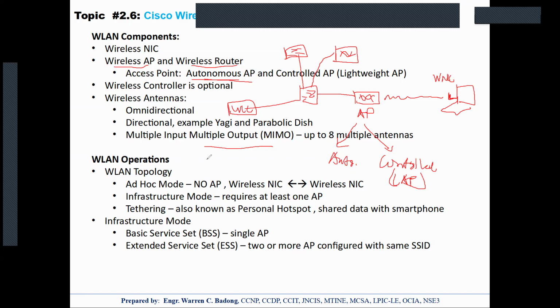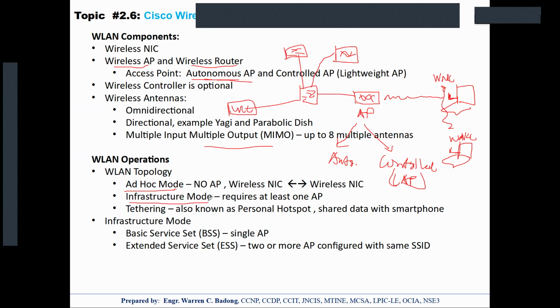We do have an option as simple as just using a wireless NIC to another wireless NIC connection. These two can directly connect to each other as if they are a point-to-point connection. So that is known as ad hoc mode. Now, if we will be using APs to allow our wireless clients to connect, then that's what you call infrastructure mode.